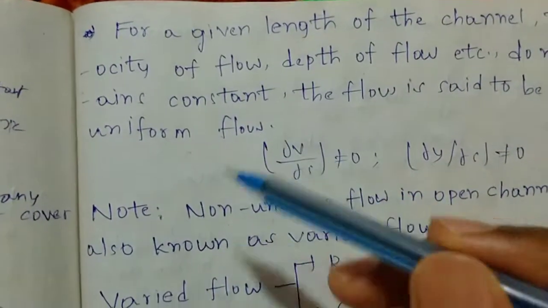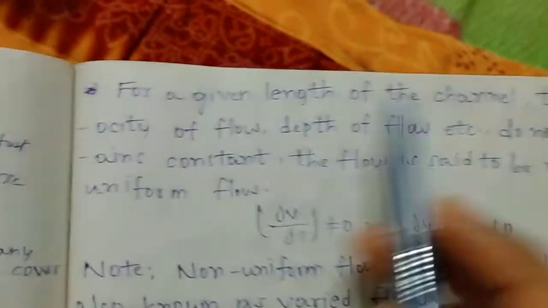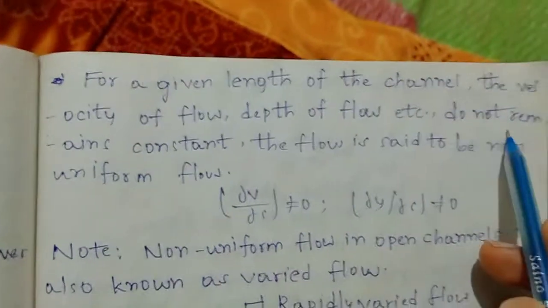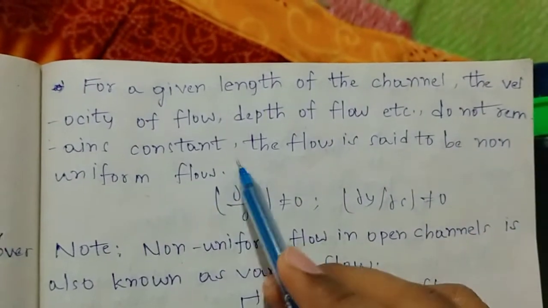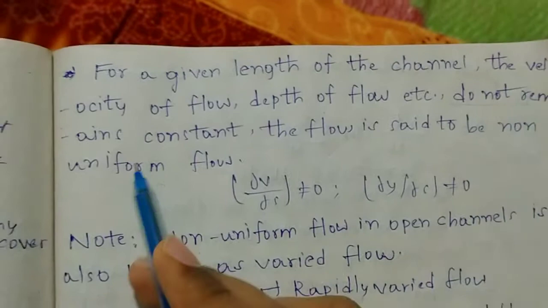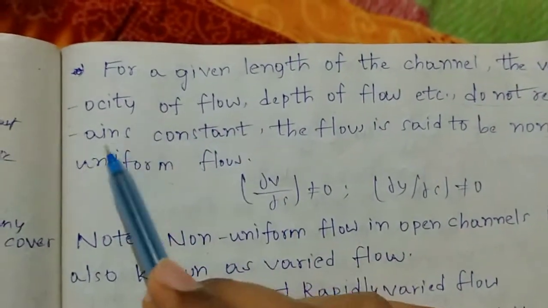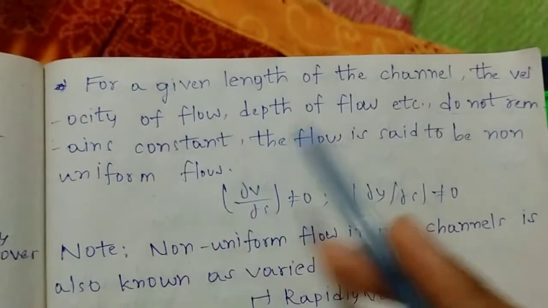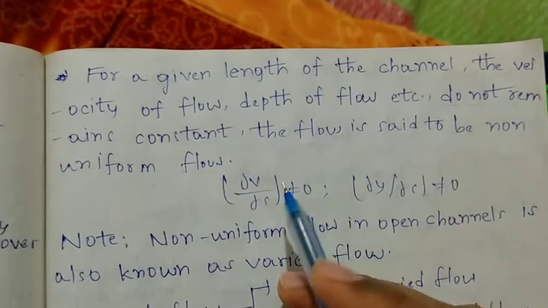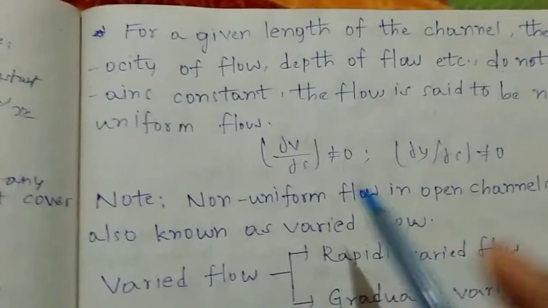For a given length of the channel, if the velocity of the flow, depth of the flow, etc. do not remain constant, the flow is said to be non-uniform flow. Not remaining constant means that it is changing with respect to length. Here we can see the mathematical expression for the non-uniform flow.